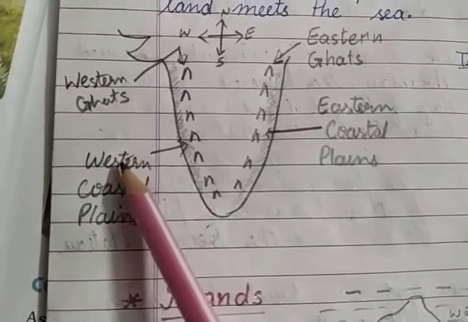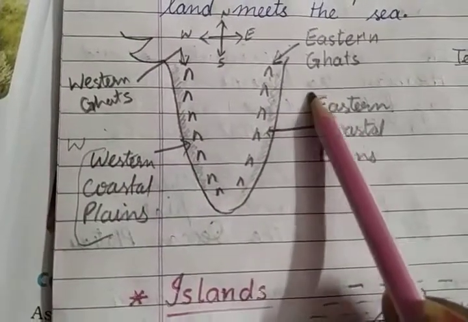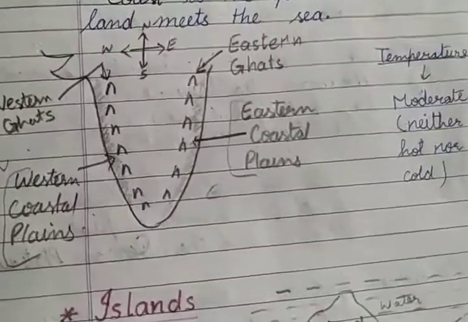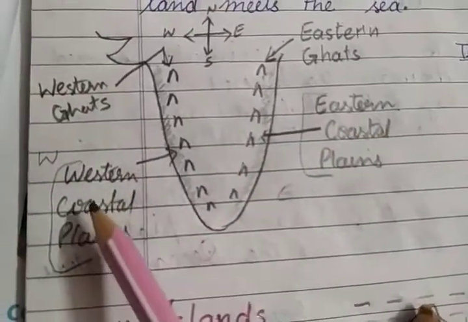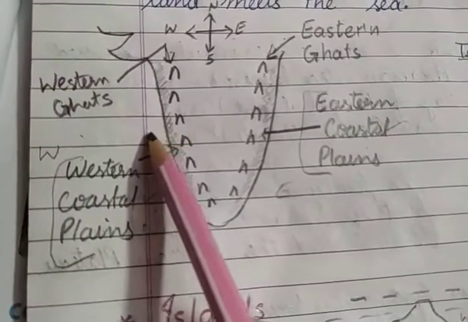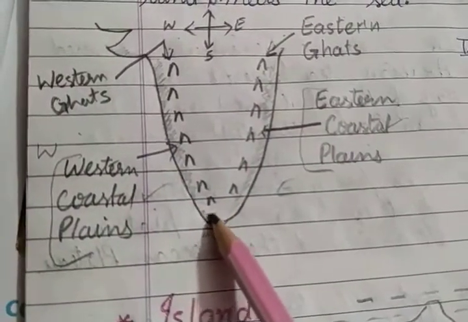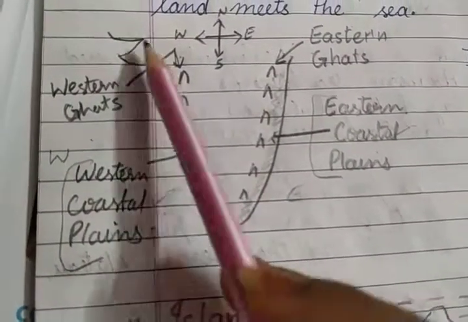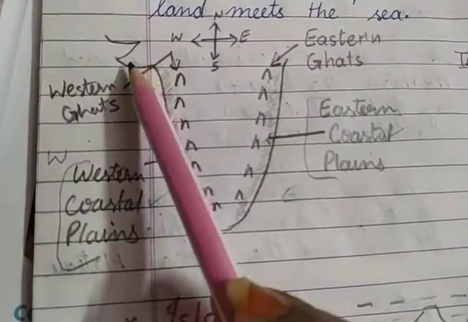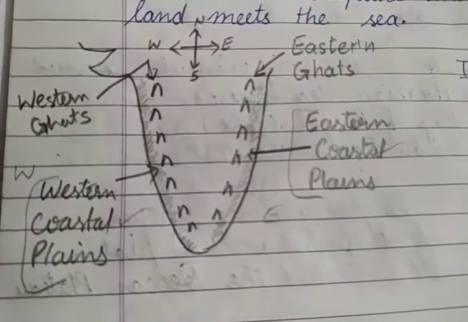This is called the Western Coastal Plain because it is in the west direction, and this is called the Eastern Coastal Plain because this is in the east direction. Okay, so already you know what is a coast, वो एरिया है जहाँ पर जो लैंड है वो ओशन और सी से मिलती है. So this is the Western Coastal Plain and this one is the Eastern Coastal Plain. A thin strip here is the Western Coastal Plain in the west direction and the Eastern Coastal Plain in the east direction.